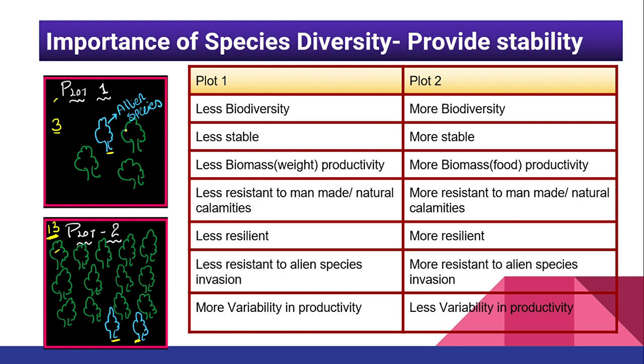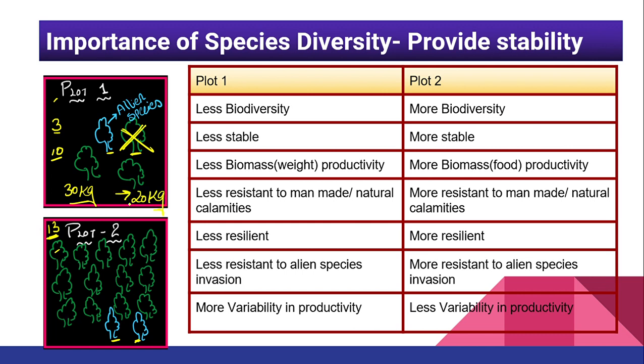Just imagine one day, due to some natural calamities or man-made activities, one species got extinct. Previously, each species was giving 10 kg of productivity, let's imagine that. So initially we used to get 30 kg of biomass, but one got extinct, so now I have only 20 kg of biomass, right?